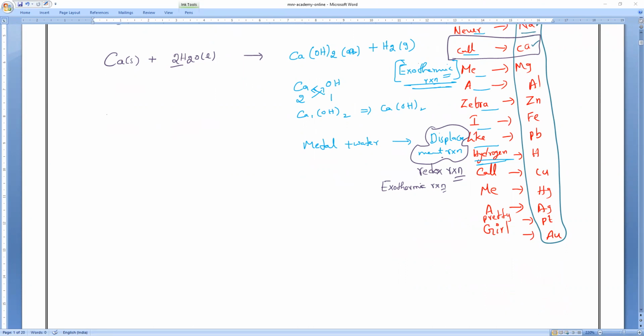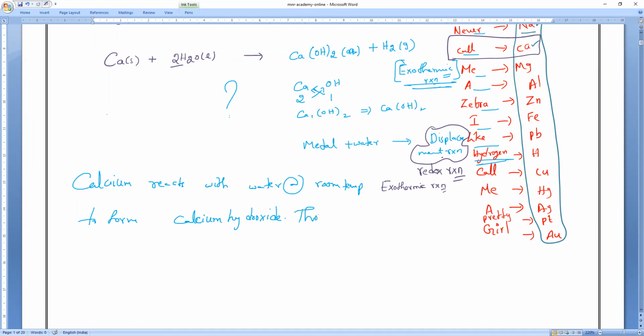So write it here. Why am I not mentioning heat here? What is the reason? Explanation: calcium reacts with water at room temperature to form what? Everybody? Calcium hydroxide.